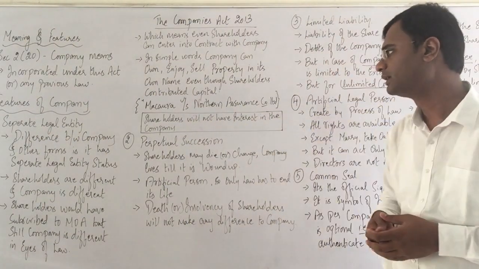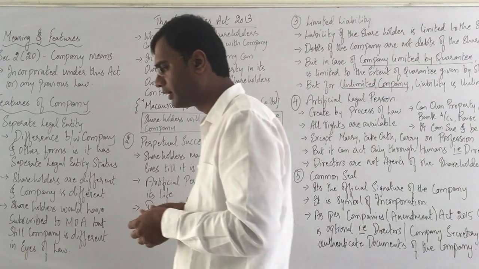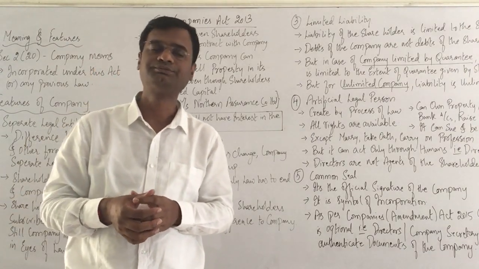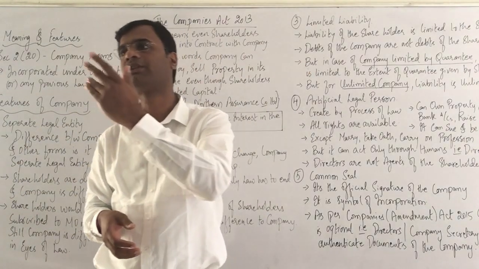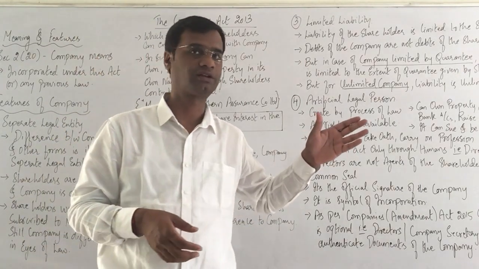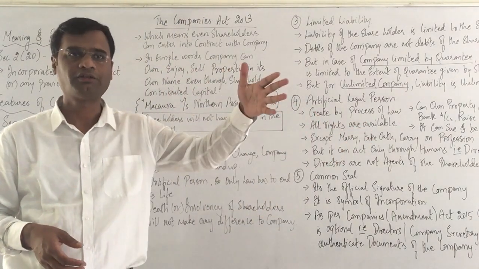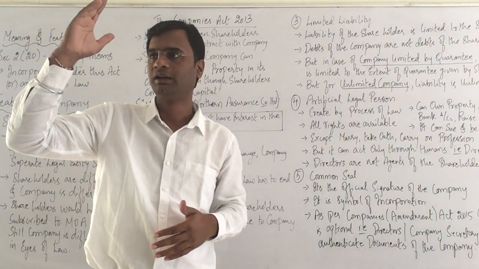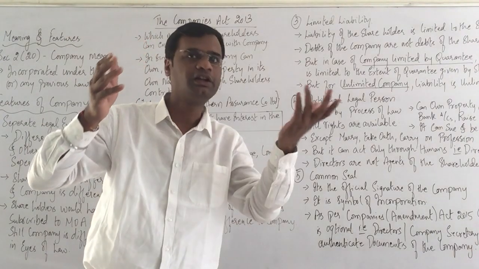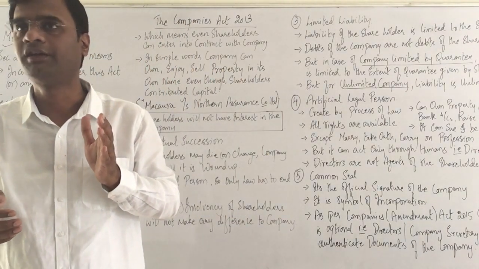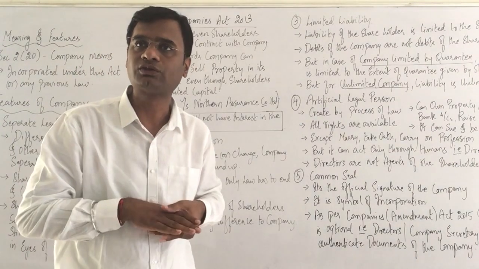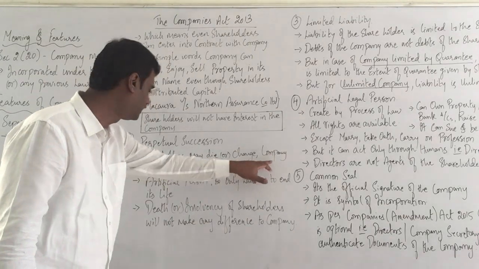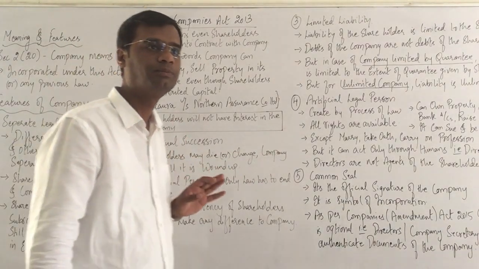What is the second point? Perpetual succession. I remember during PUC days, my teacher used to tell this: shareholders may come, shareholders may go, but company lives forever. Perpetual means forever. Forever in the eyes of law does not mean eternity. It will get closed at some point of time in the form of liquidation. If the company goes for liquidation, then only it gets closed. Till it closes, shareholders may die or change. The company lives till it is wound up.